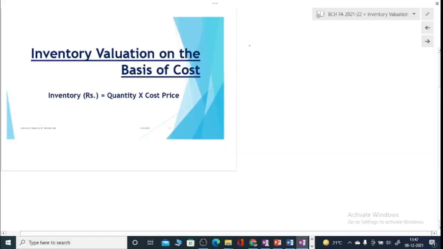As you all know, we are working on calculation of cost of inventories. We are understanding cost concept for inventory valuation. Now in the last class we studied valuation questions of raw materials. So this time we'll move one step ahead and we will work on valuation of finished products. Right? Okay.